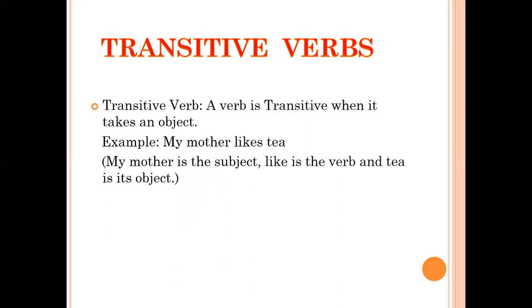If in a sentence the object is there, it means it's a transitive verb. A verb is transitive when it takes an object. And whenever the object is present in the sentence of active voice, it can easily be converted to passive voice, because without an object, a sentence cannot be converted to passive voice.